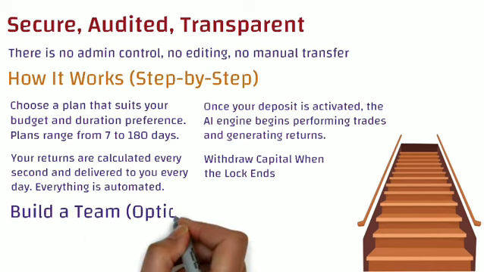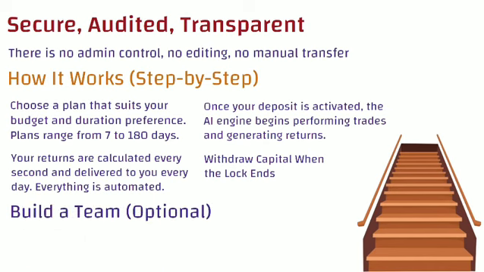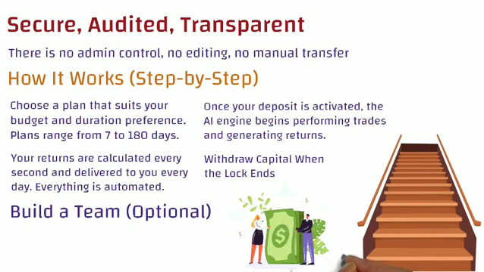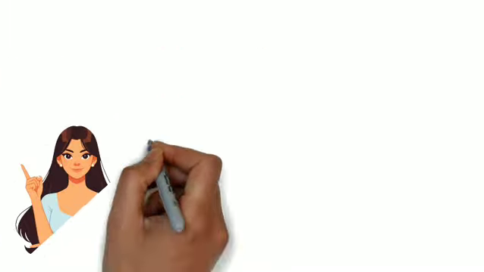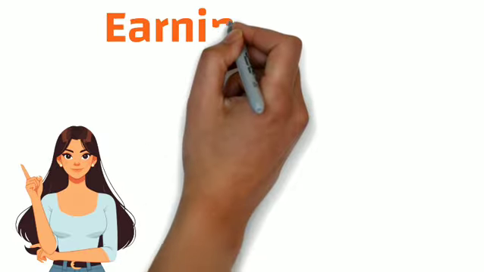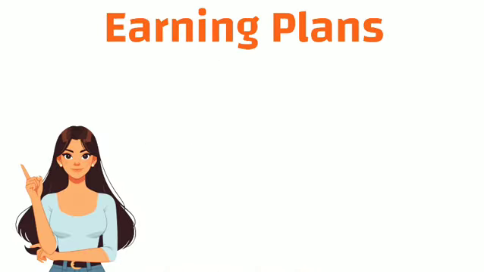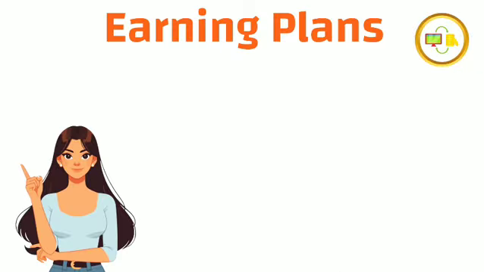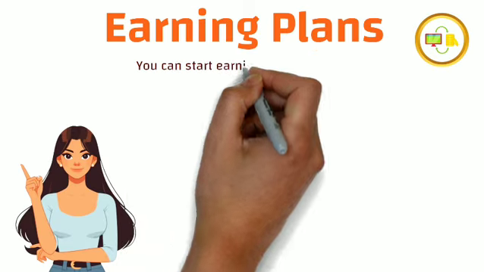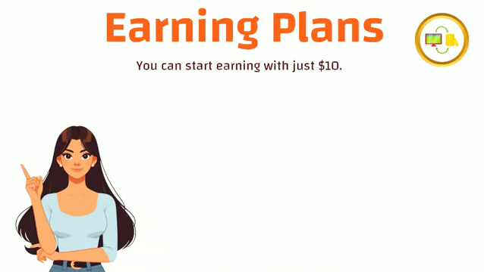And here is one optional but important benefit for you, where if you also want to grow your income to unlimited advantage, you can keep on building your team, which provides you earnings up to 17 levels in the form of team's daily reward. So one by one we will be discussing all the advantages you can get from here, where first of all if we talk about the available earning plans, some customized earning plans are available here for the users of every category. You can start your earning with as low as $10.